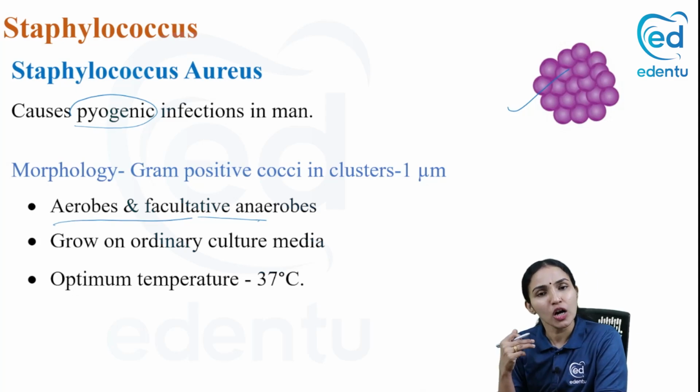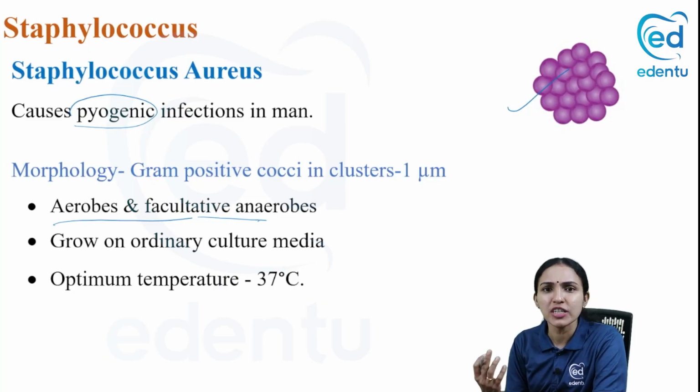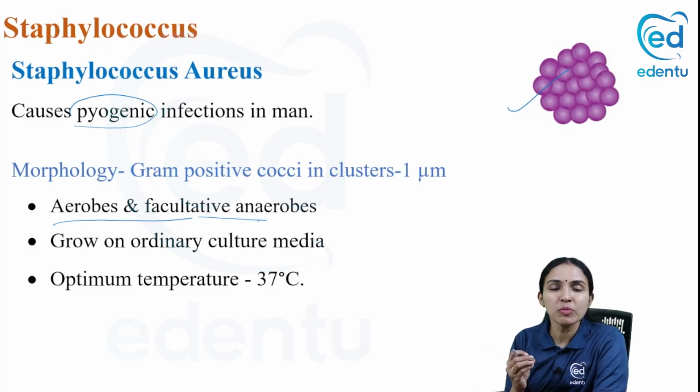They can grow on all the ordinary culture media. Please note that. They don't have many specific requirements; they can grow even in nutrient agar. The optimum temperature for their growth is 37 degrees Celsius, which is the best temperature for most bacteria. 37 is the human body temperature.